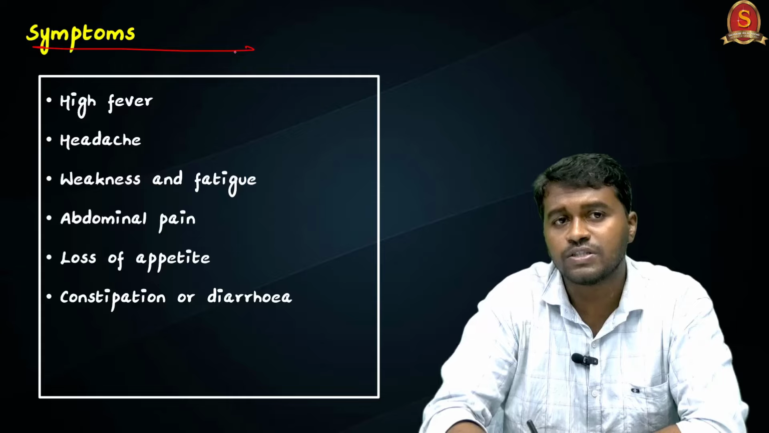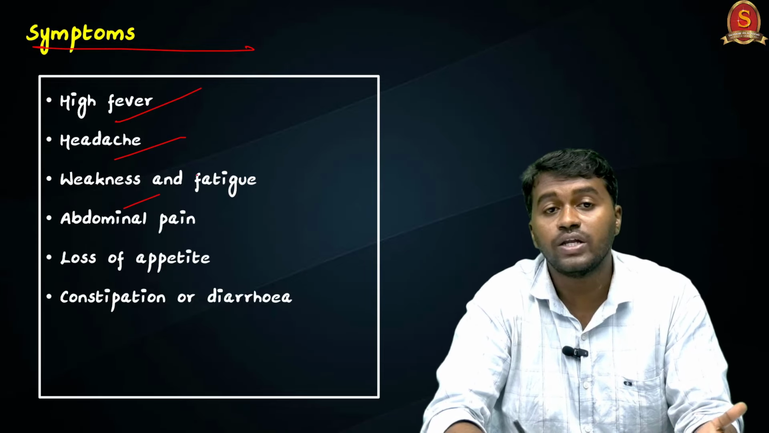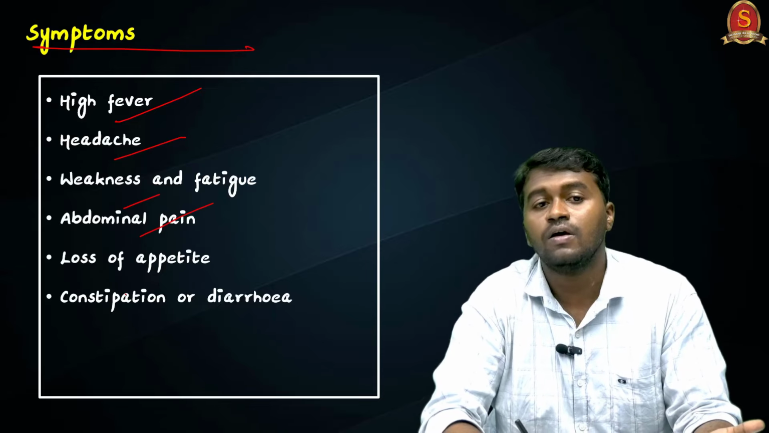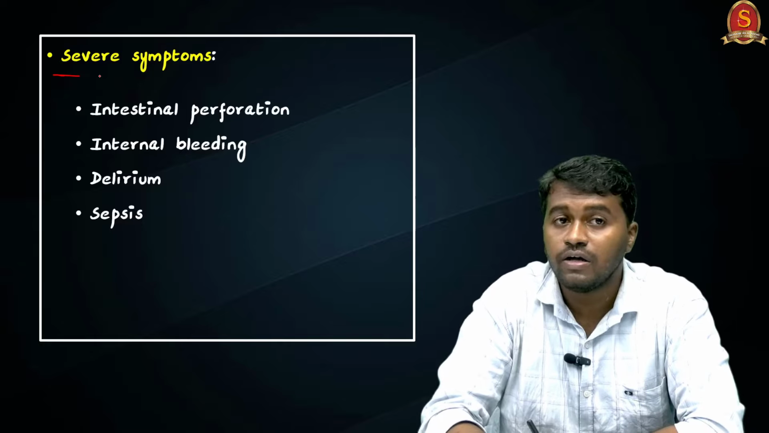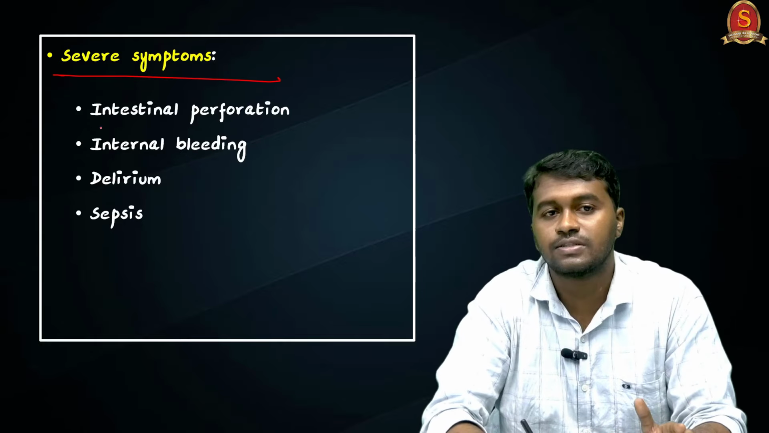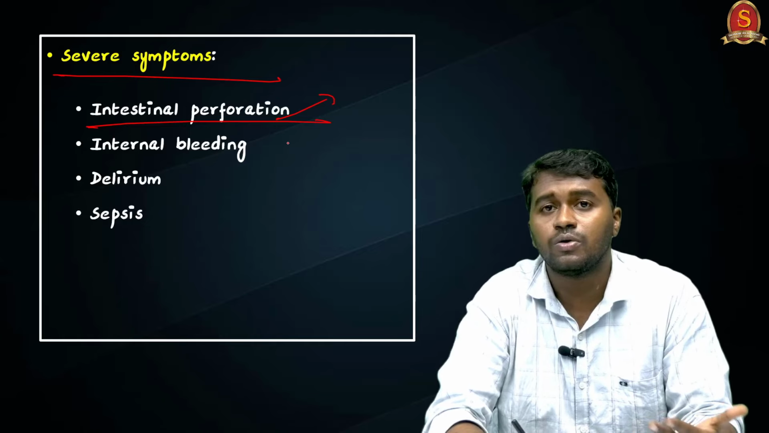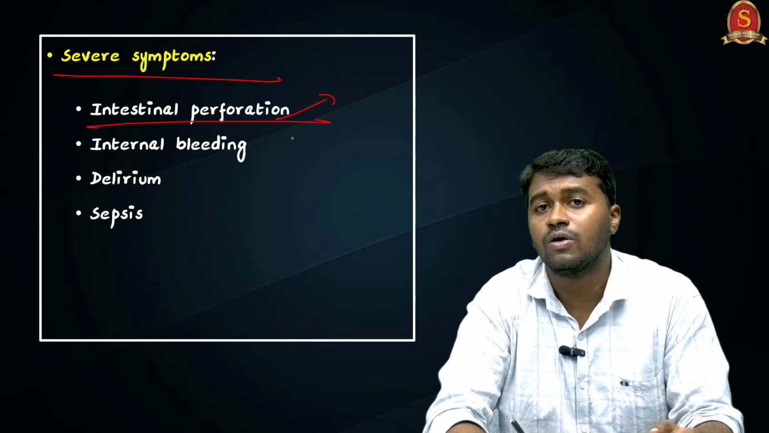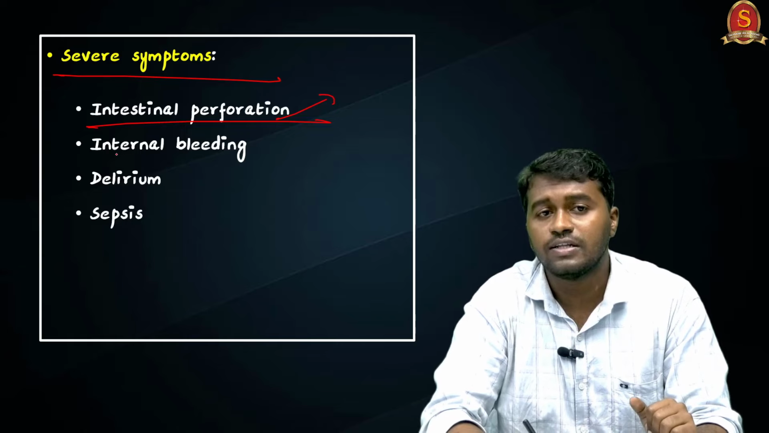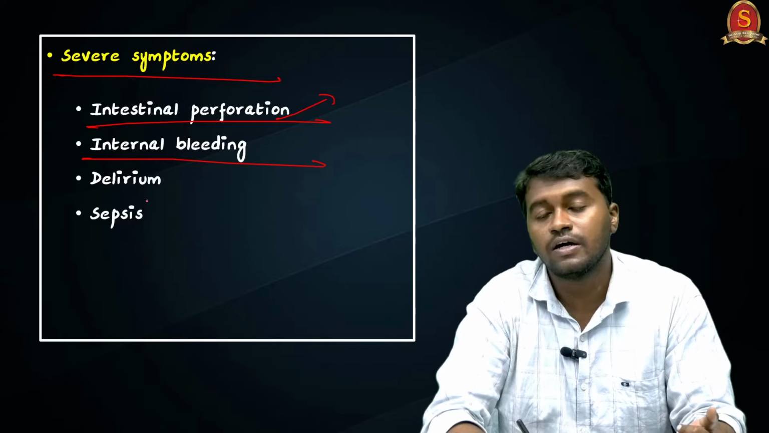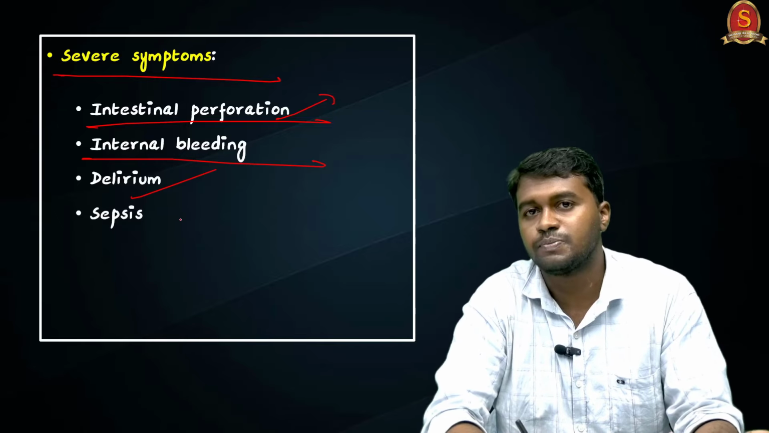And what are the major symptoms of typhoid? The first major symptoms are high fever, headache, weakness and fatigue, abdominal pain, loss of appetite, constipation or diarrhea. And it has certain severe symptoms. For example, intestinal perforation. It's a severe condition where, due to the bacteria, a hole will be formed in the human intestine. The second major symptom is internal bleeding, followed by delirium. Delirium is a state of confusion experienced by the people.